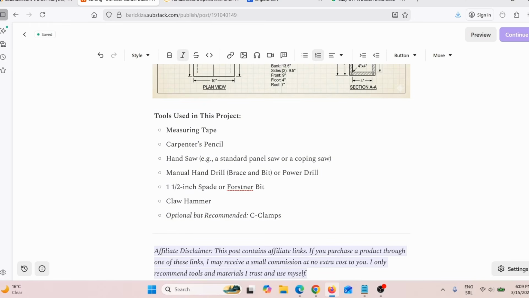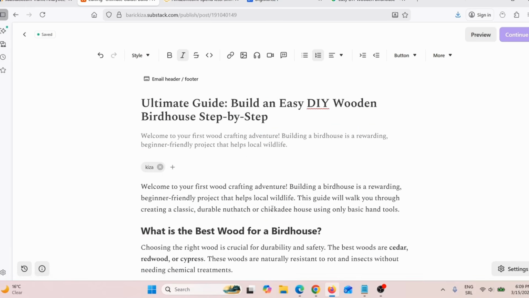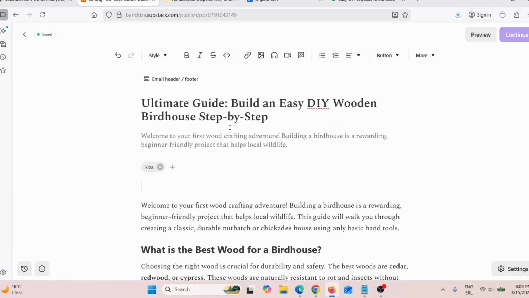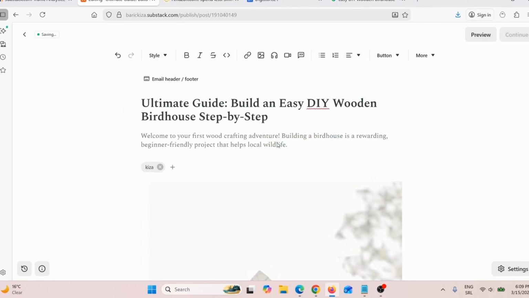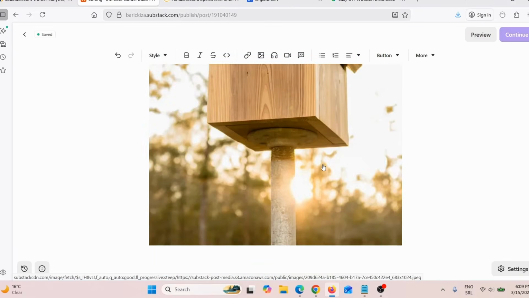Now here I listed all the tools that you need to use for this project, and here you can see the affiliate disclaimer. Now that is really, really important, but I wish to open this article with an eye-catchy image. So here I will simply do this, and here I will upload that image, because an opening image is really, really good, because it will catch people's attention right at the beginning. And here you can see this is my opening image.